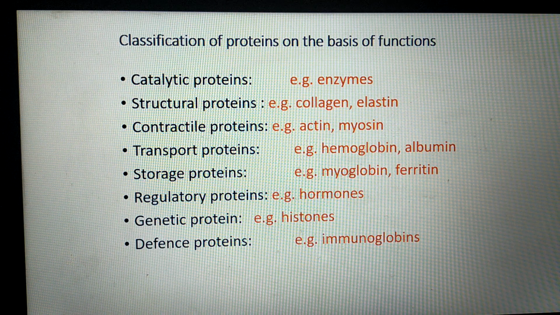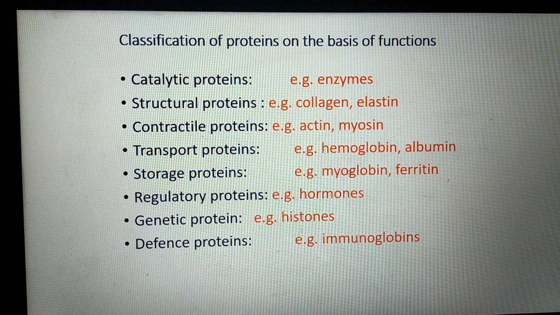Some proteins store various substances, they are called storage proteins, example myoglobin and ferritin. Regulatory proteins means the proteins which regulate the functions of cell, example hormones. Genetic proteins are the proteins which are associated with DNA, example histones. And defense proteins which protect our body from antigens, example immunoglobulins.